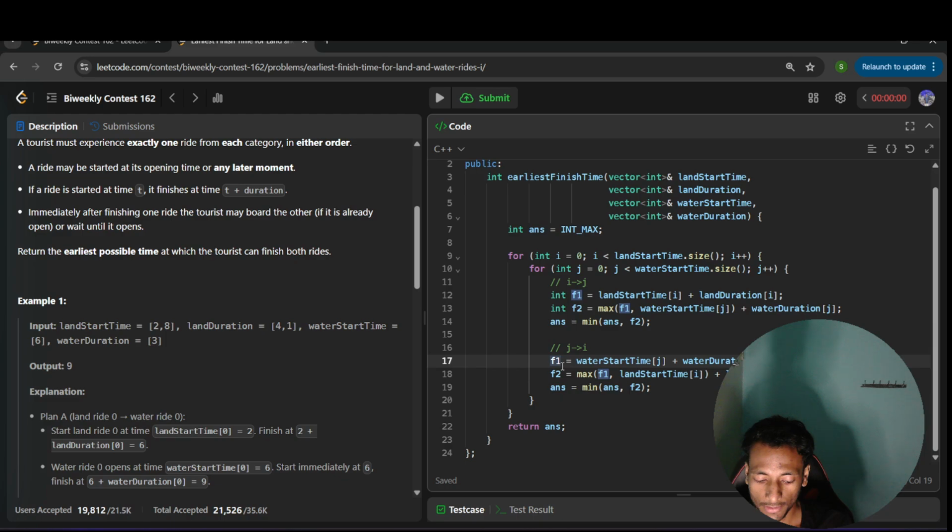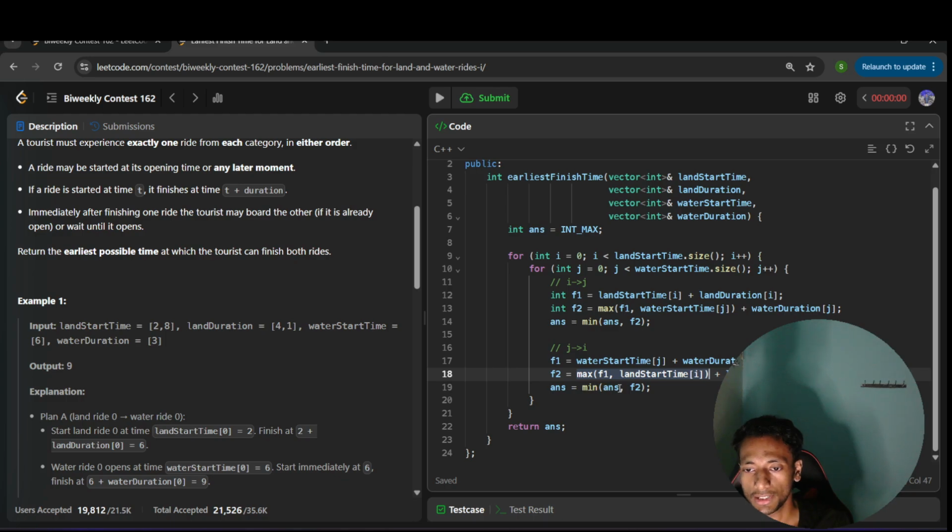Now I have to explore the land ride. When can I start the current land ride? I can start only at the maximum of the previous finish time F1 and the current start time. If I have already finished the previous event before the start of the current event, I have to wait that time. So I take the maximum of these two, and I add the duration.